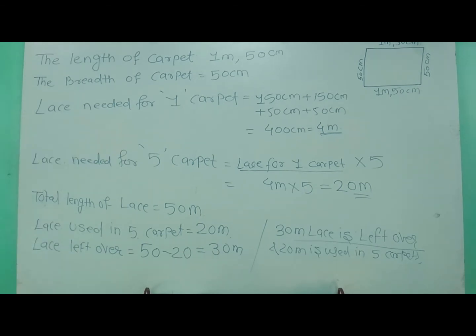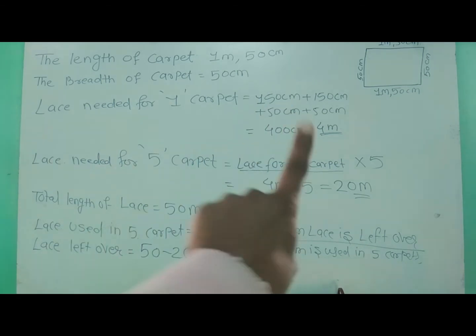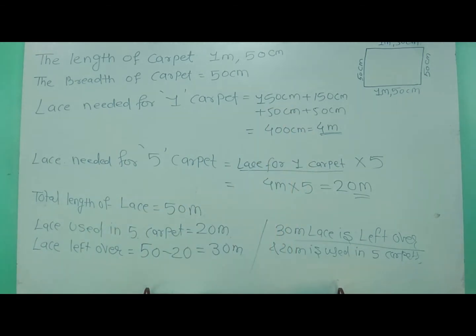Okay, so I will write 150 plus 150 two times and 50 plus 50 two times. So we will get 4 meter, that is equal to 400 centimeter, and 400 centimeter is the perimeter of that carpet. So Rihanna needs 4 meter of lace, that is 400 centimeter of lace for one carpet.